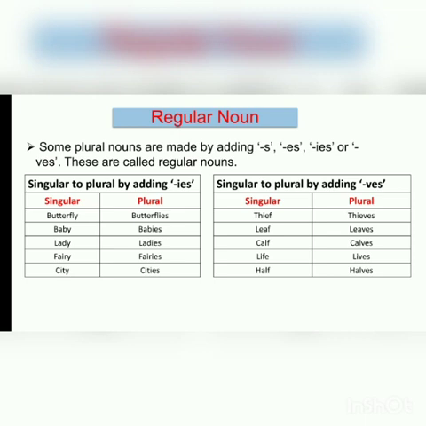In some nouns which end in f or fe, we drop f or fe and add ves to make plurals. Example, thief, thieves, leaf, leaves, calf, calves, life, lives, half, halves.